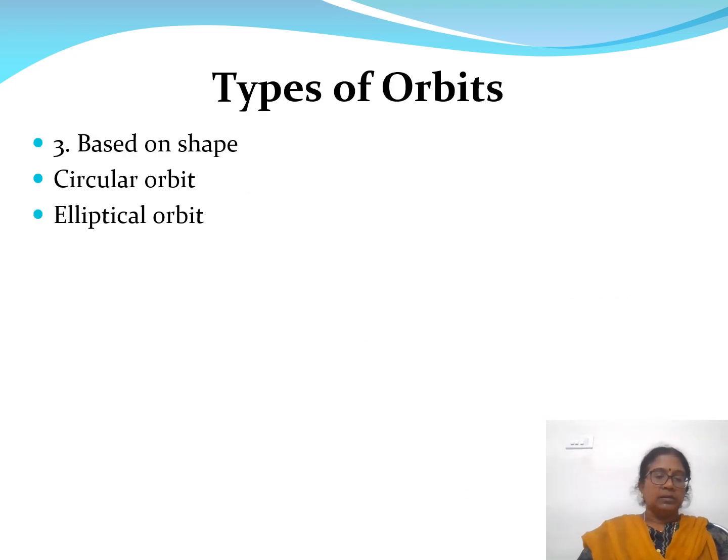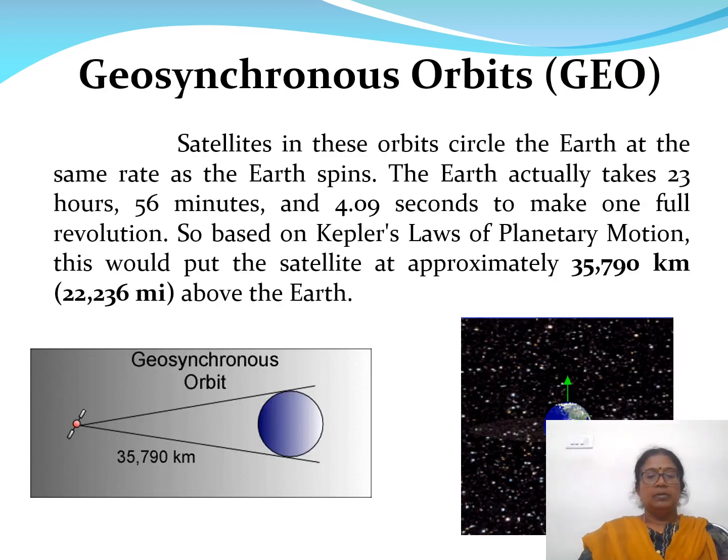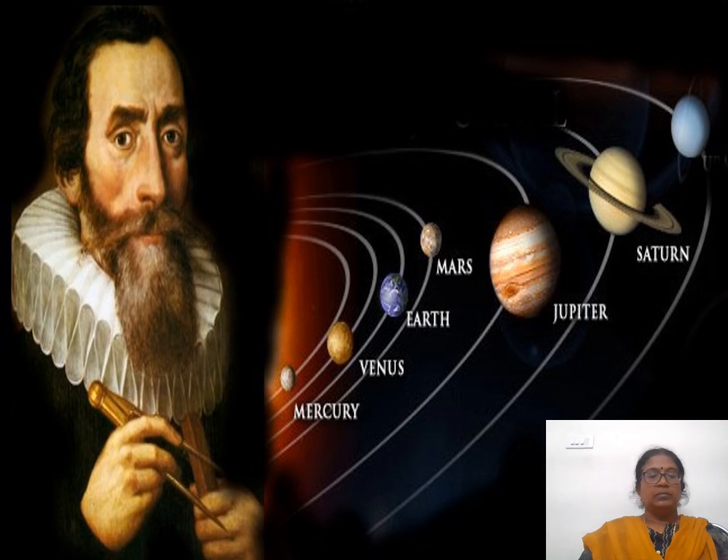Based on shape, it is classified into circular orbit and elliptical orbit. We have another orbit called geosynchronous orbit. The satellite in this orbit circles the Earth at the same rate as the Earth spins. It normally takes 23 hours, 56 minutes, and 4.09 seconds to make one complete revolution around the Earth. The approximate distance of this satellite is 35,790 kilometers above the Earth. Now we are going to see some basic laws that are used in satellite communication.